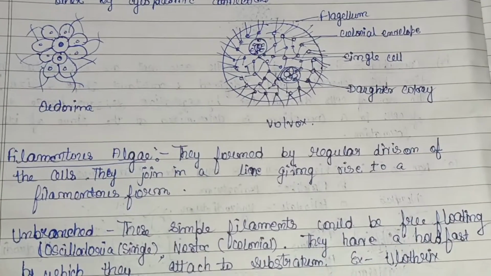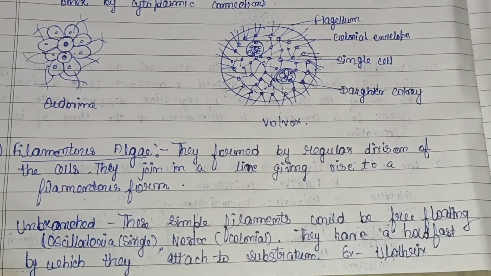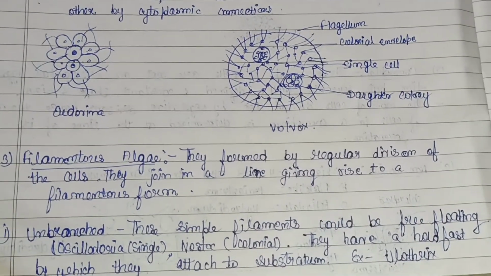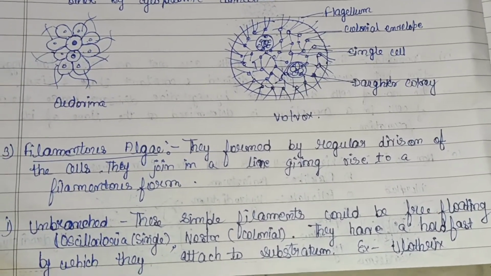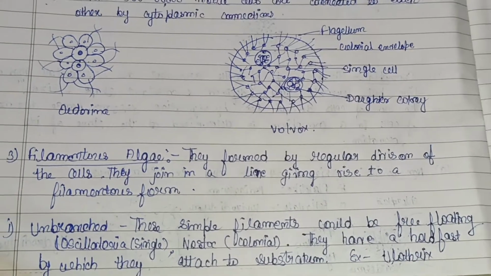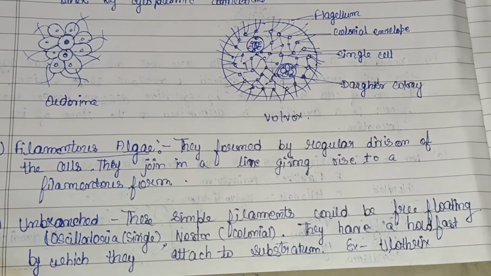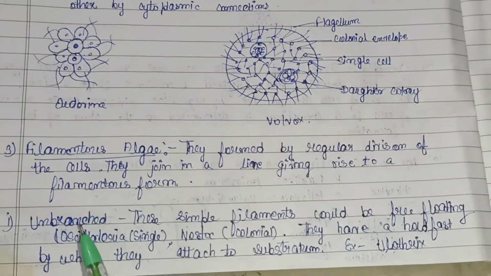Then third is the filamentous algae. They are formed by the regular division of the cells. They join in a line giving rise to a filamentous form. So these filaments are classified as, first, unbranched.